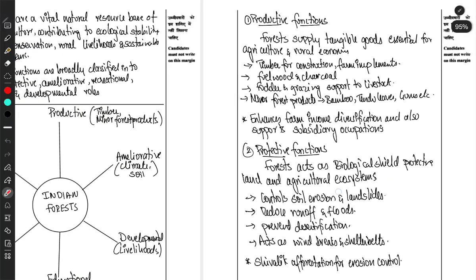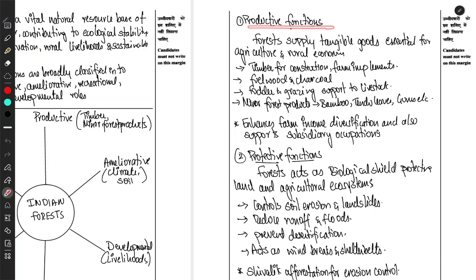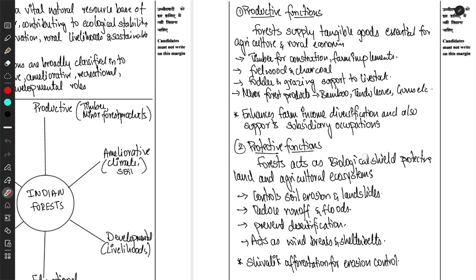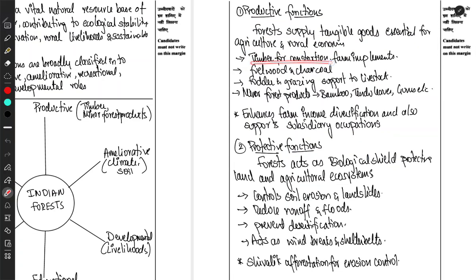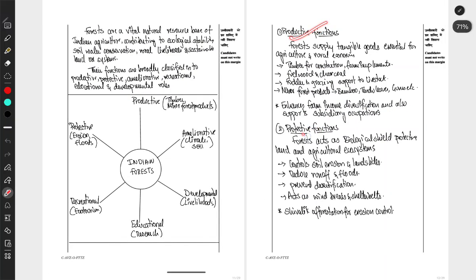Just observe the pattern in this page. First, we mention the function. We write a one-line description, and if we have any concluding point or some data, we integrate that too. When the evaluator evaluates, he will find these specific keywords. So we are done with productive and protective.